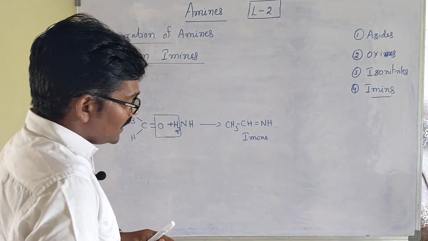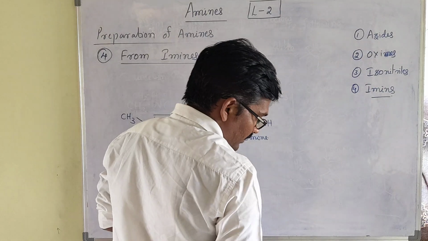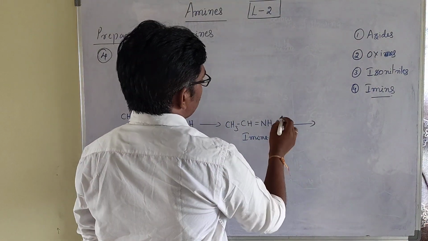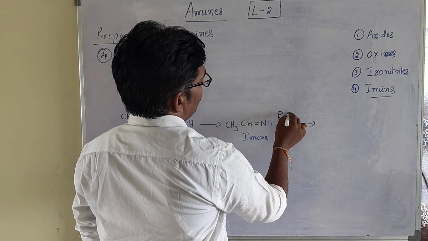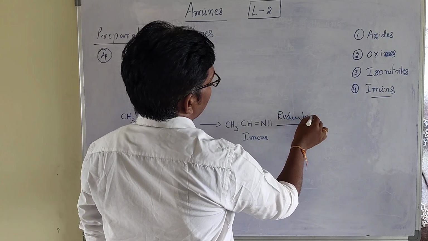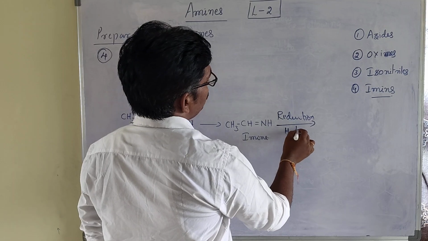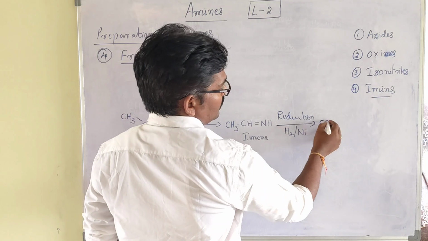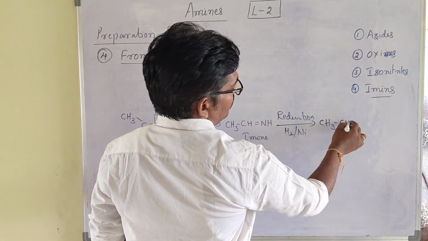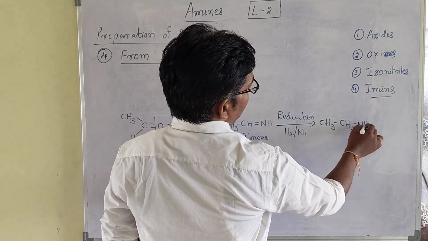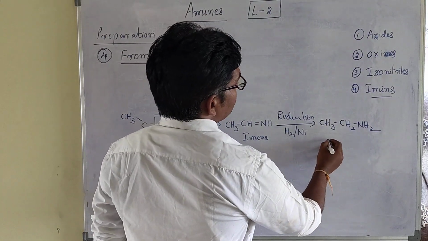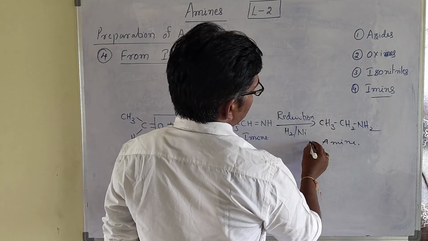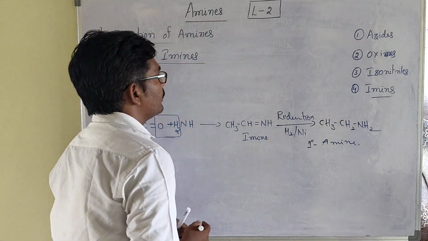So imine, reduction with lithium aluminum hydride, or reduction with H2 in the presence of nickel. So here one hydrogen will be attached. Then CH3, then CH2, then NH2 will be formed. So what is this? Amine. Which amine is it? Primary amine will be formed.